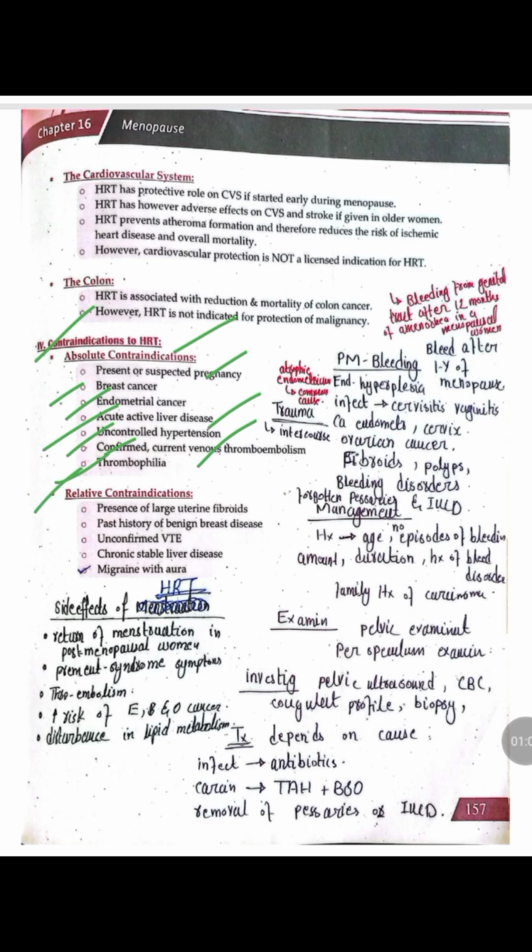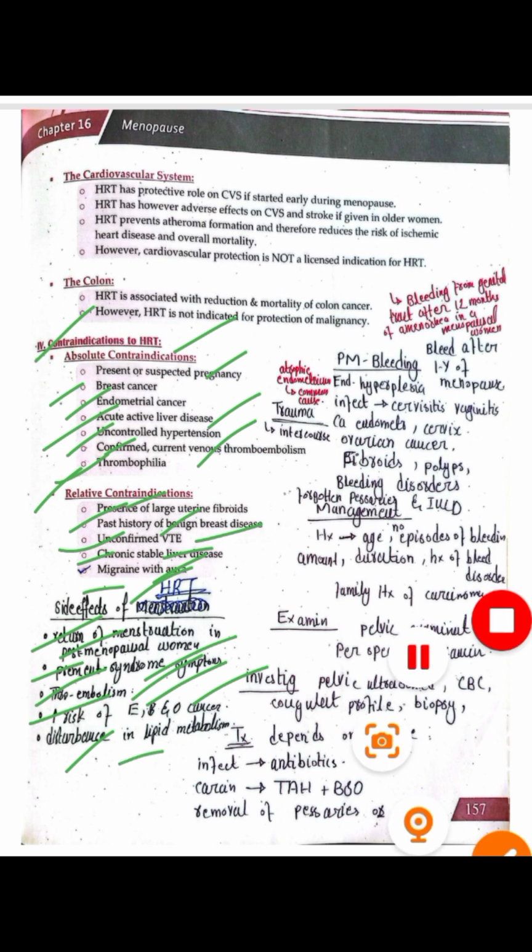And the relative contraindications include the presence of large uterine fibroids, past history of benign breast disease, unconfirmed venous thromboembolism, a patient having chronic and stable liver disease, a patient having migraine with aura. In such patients HRT is contraindicated. And the side effects of HRT include return of menstruation in the postmenopausal woman. There may be premenstrual syndrome symptoms, increasing risk of thromboembolism, increasing risk of endometrial, breast and ovarian cancer, and there is also disturbance in the lipid metabolism.